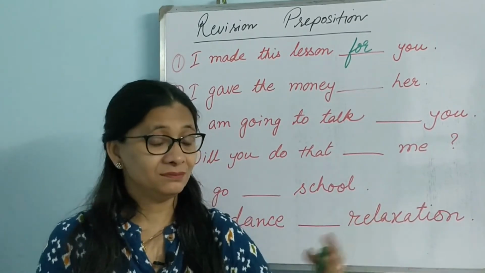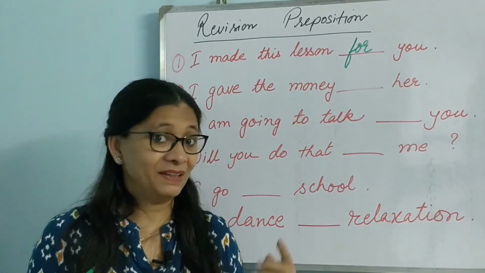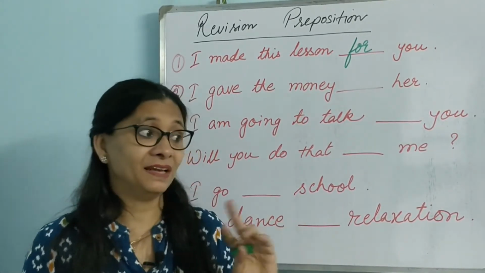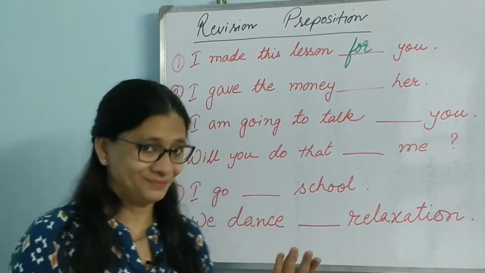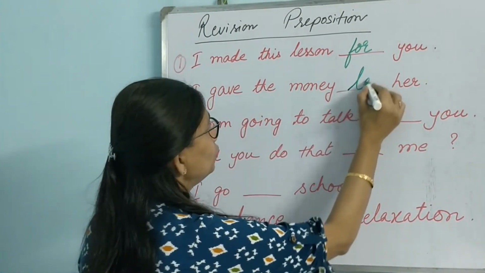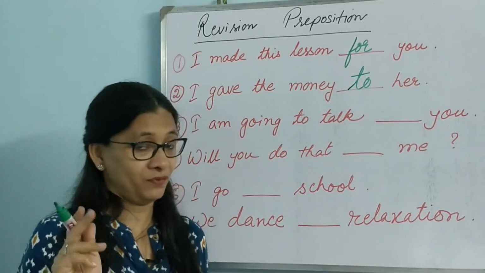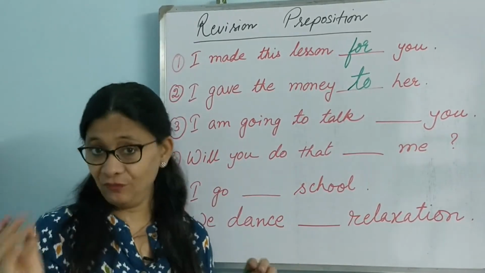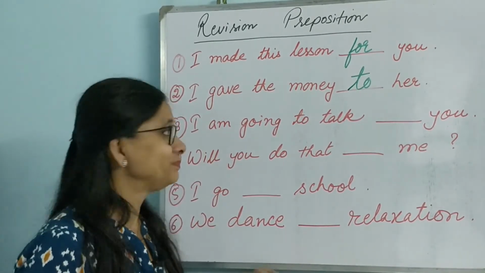So when situations are like this, which preposition do we use? When there's a movement, transfer, when there's a sense of direction, which preposition should come? Yes, it is: I gave the money to her. To her. Okay, quickly write it down in your copy. If you have made a mistake, then correct it. And if you have got it right, then I'm happy for you.